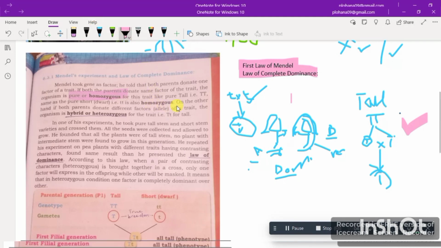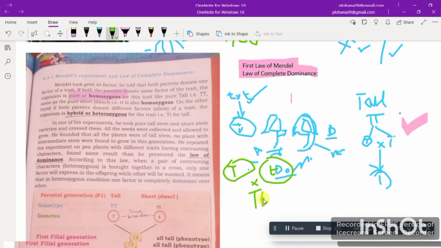So that is the homozygous condition. On the other hand, if both parents donate different factors, like if I have a mother and a father, the mother has a gene of tallness while the father has a gene of dwarfness. So one is coming of tall. Wait, let me make it here. This is of mother. This is of father. When crossing happens between them, they would produce Tt. But that will be tall.